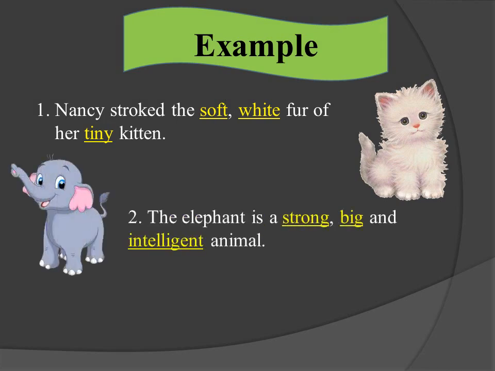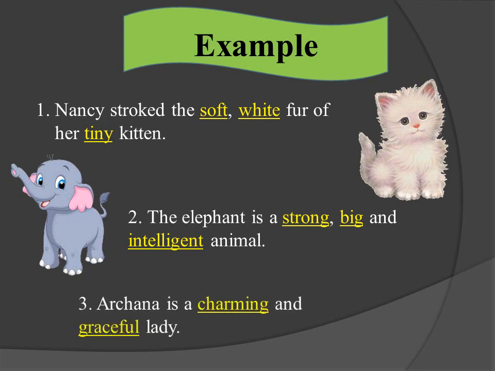The next sentence is, the elephant is a strong, big and intelligent animal. The words strong, big and intelligent describe the noun. So they are the adjectives of quality.